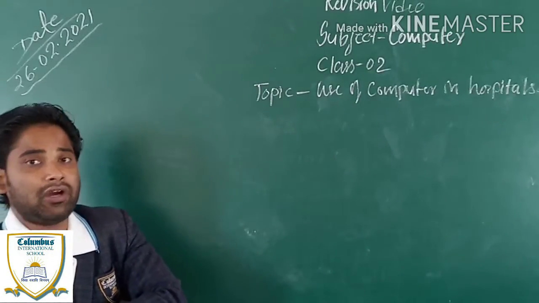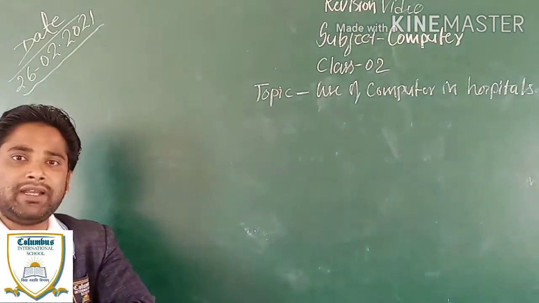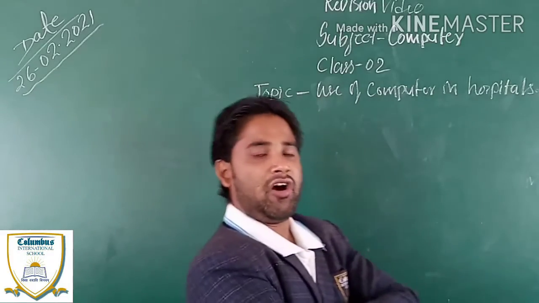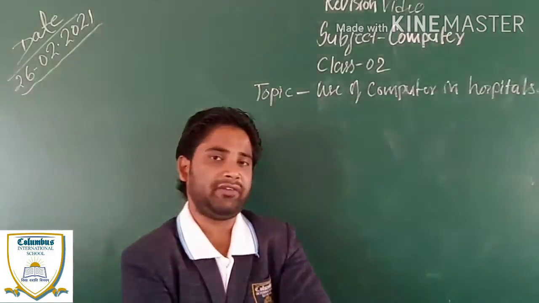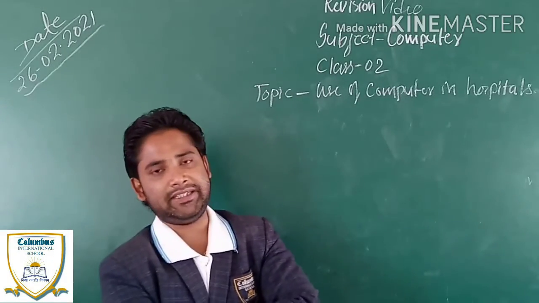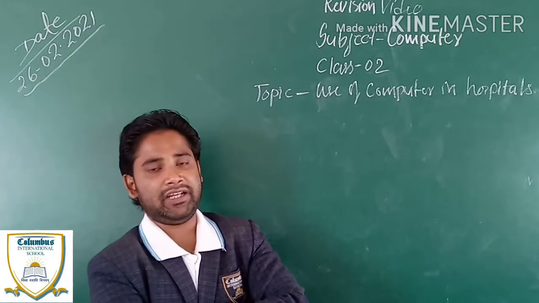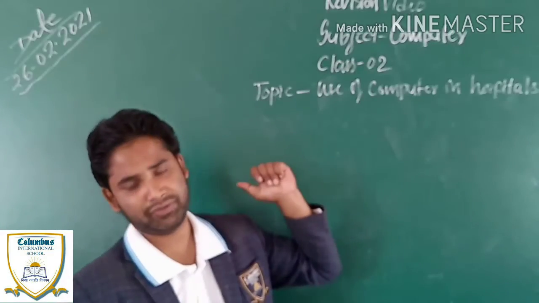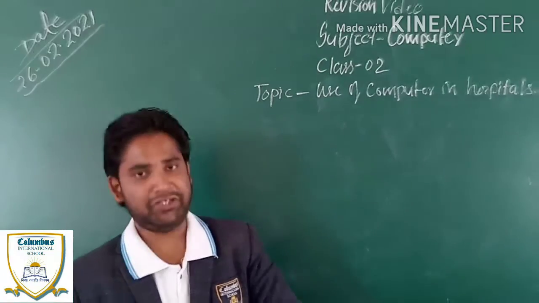Now I will talk about some minor uses of computer in hospitals. What are the minor uses? Beta, computer keeps all the record of patients who have visited that hospital: their visiting day, their next visiting day, when they visited first, their body, their weight, their height. Every record is stored in the computer in hospitals. Now, this is all about the patient.